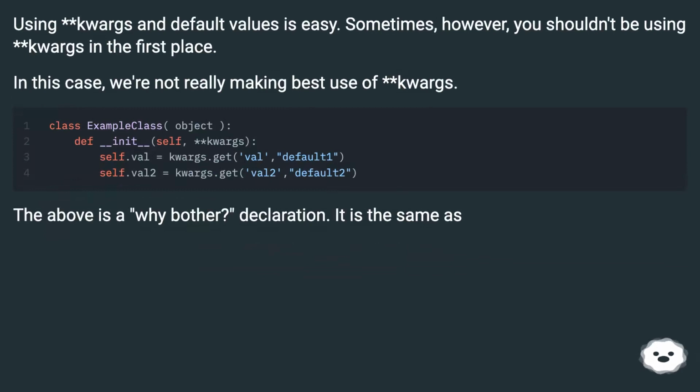Using kwargs for default values is easy. Sometimes, however, you shouldn't be using kwargs in the first place. In this case, we're not really making best use of kwargs. The above is a "why bother?" declaration. It is the same as this.